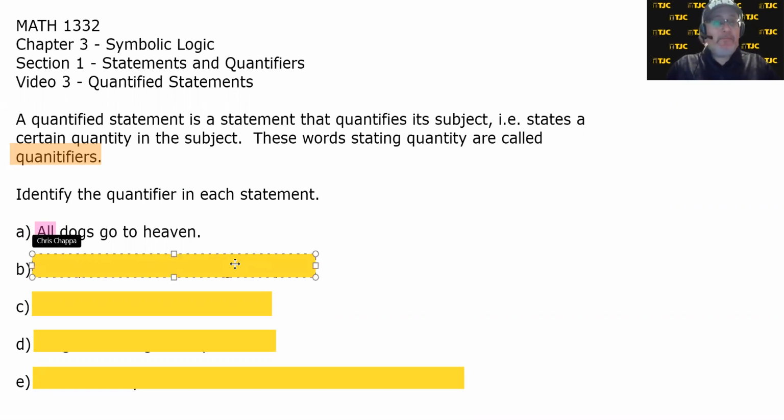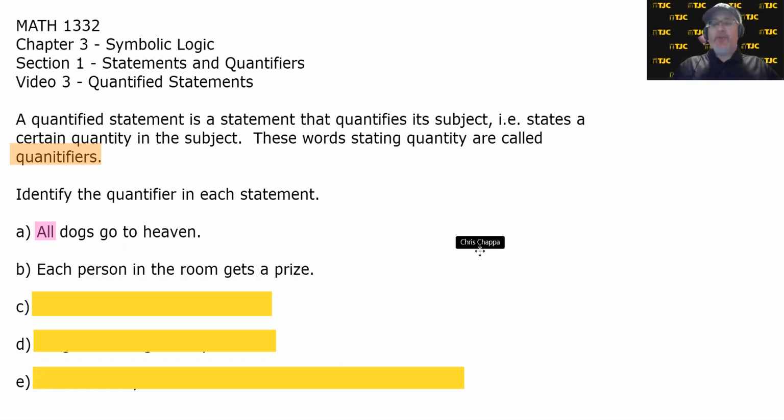All right, B. Each person in the room gets a prize. Which word is the quantifier? Well, what's the subject? Person. Person gets. And which word quantifies the number of people? Each.